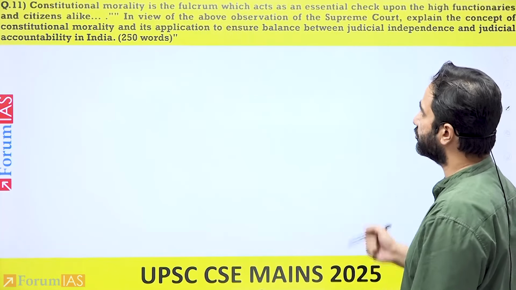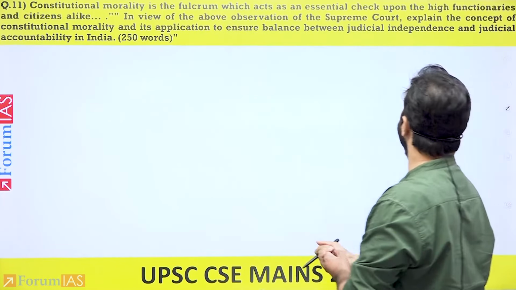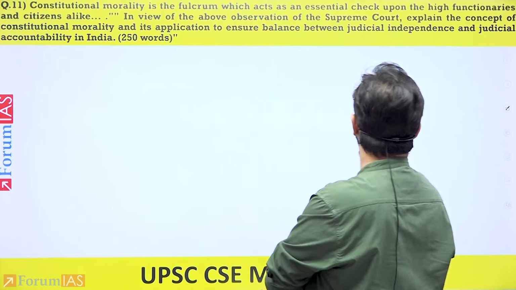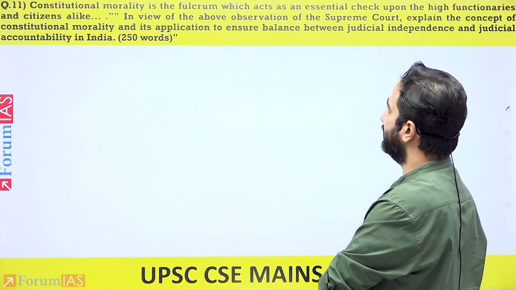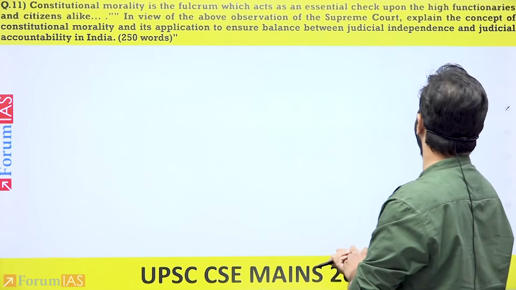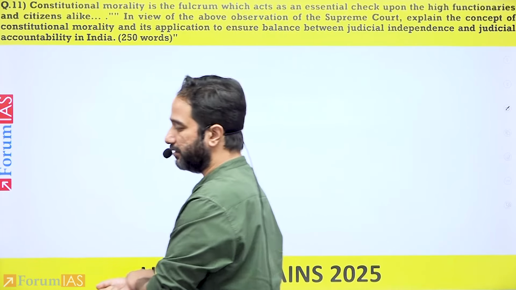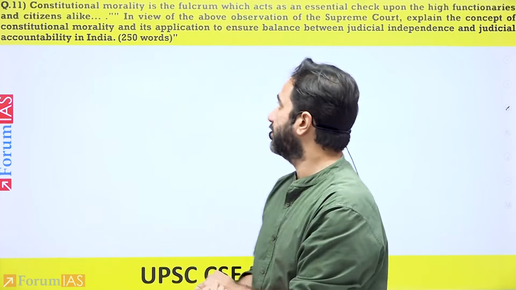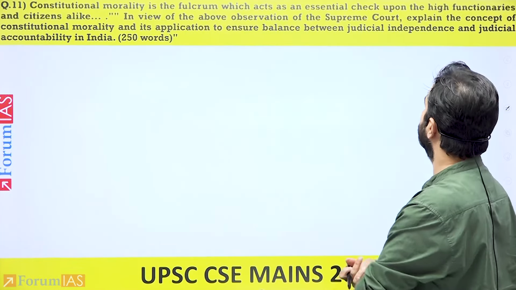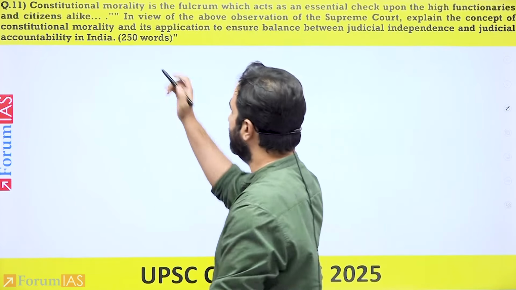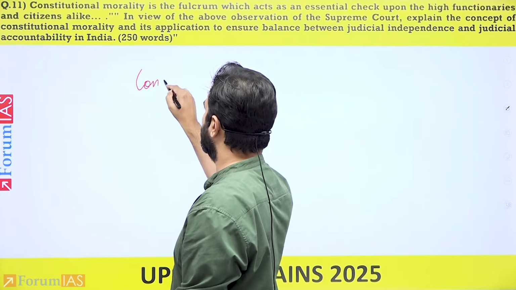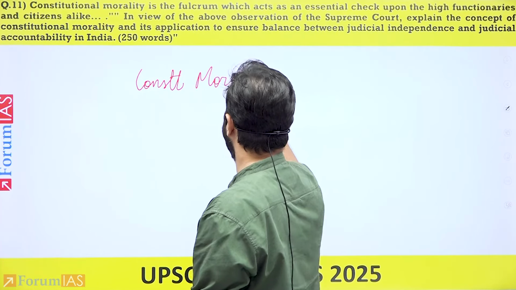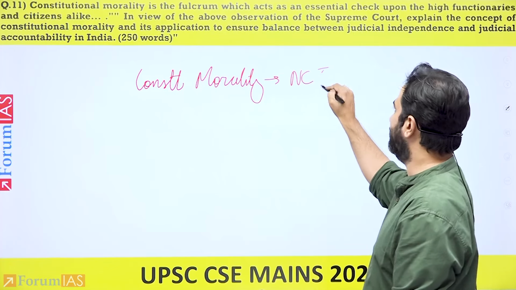All right. Constitutional morality is the fulcrum which acts as an essential check upon the high functionaries and citizens alike. In view of the above observation by the Supreme Court, explain the concept of constitutional morality and its application to ensure balance between judicial independence and judicial accountability in India. 250 words. Now, if you see this particular statement, you need to mention in the answer that it has been taken from the NCT of Delhi case.